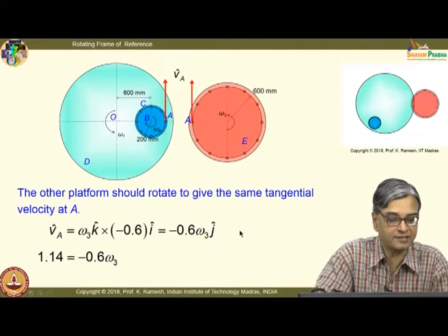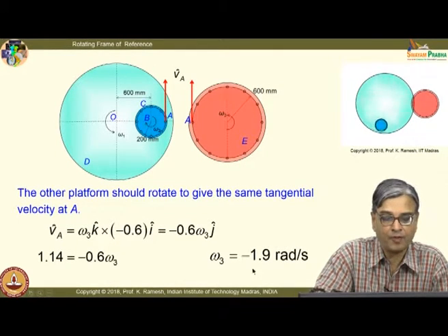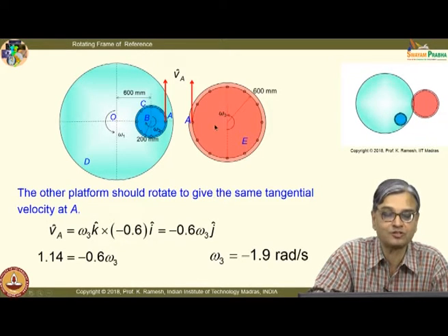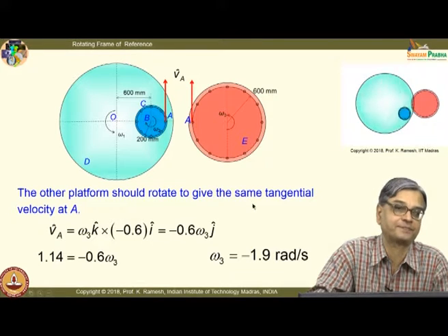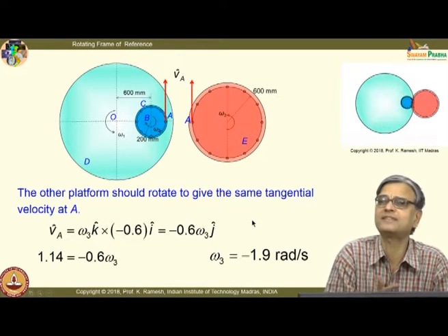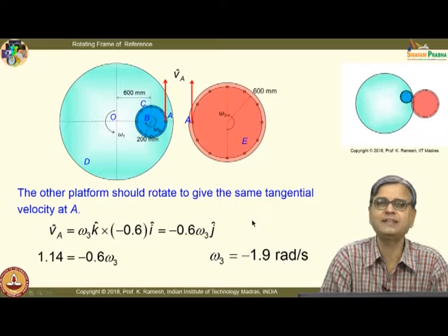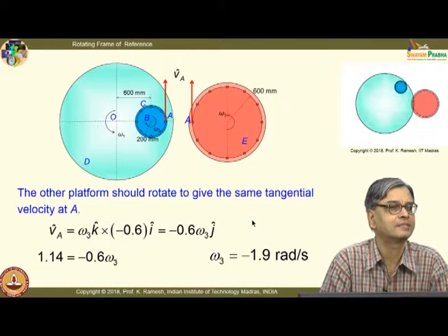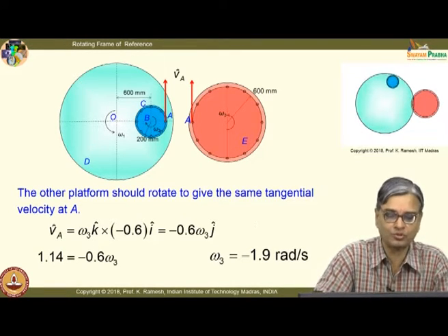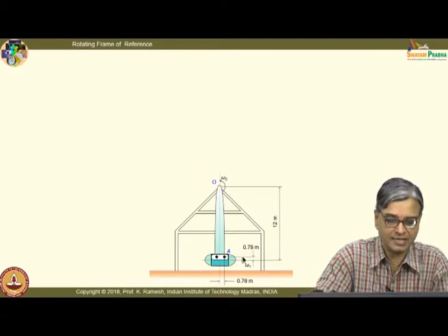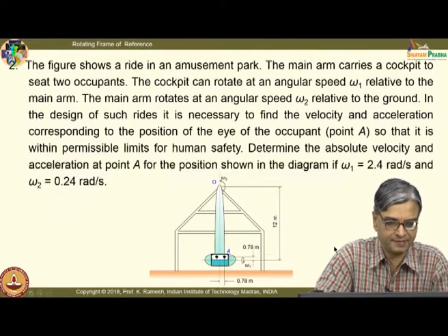So, I get this omega 3 as 1.9 radians per second. This is put as minus because this has to rotate in a clockwise direction. So, the problem is very simple and straightforward, a very simple problem to start with. Let us move on to the other problem which we have said is in a theme park.